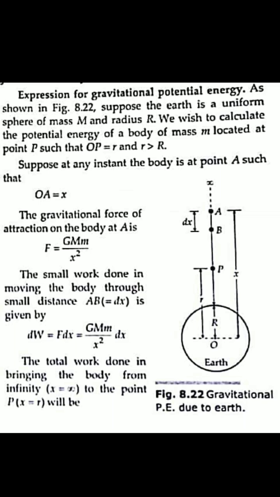Whenever the object is at point A, and the earth is the other object, a gravitational force acts between them. According to the law of gravitation, the force is F equals G M m by r square. So here r square means x square.